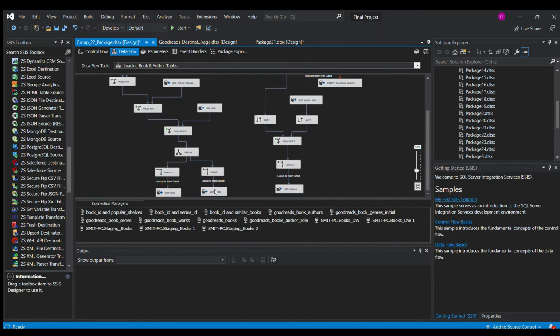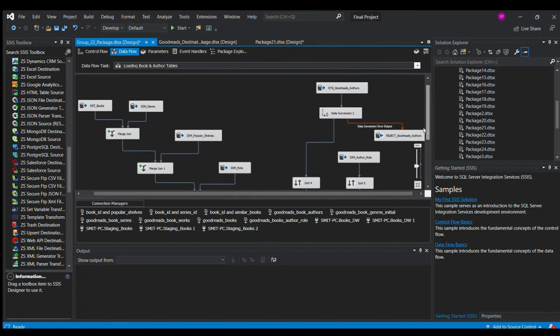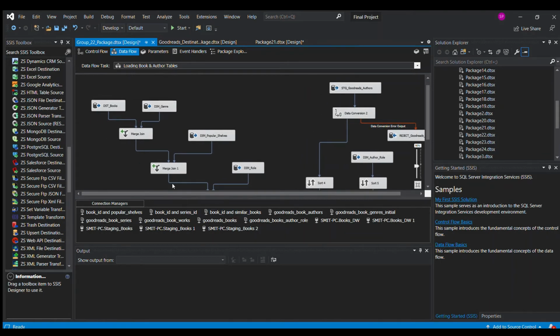So for the books column, as you can see in here, in the mappings, we have books surrogate key, roles, genre id, popular shelf. All these surrogate keys are present in our books dimension, so we need to pull in all those surrogate keys as well. So we take the books data again, merge it with the dim genre table, and we pull in the genre id from there.